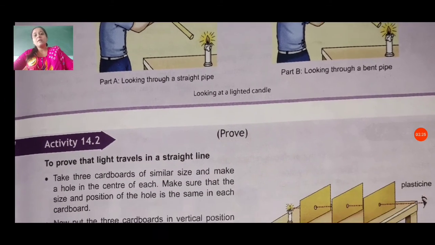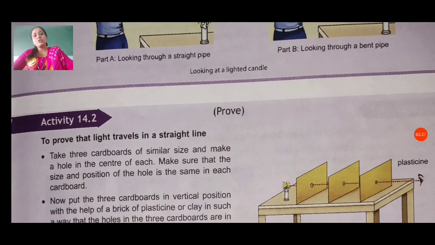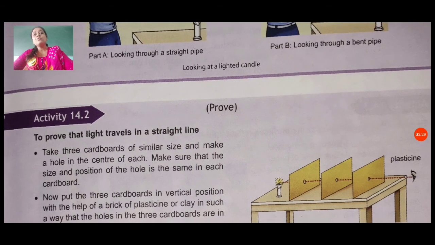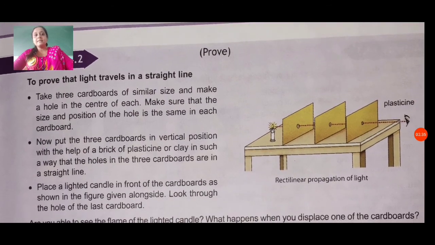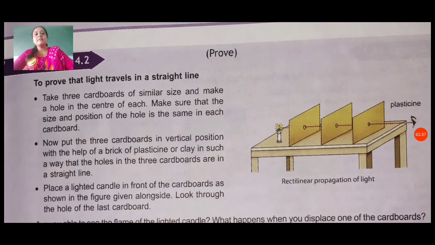Then we have another activity, activity 14.2, to prove that light travels in a straight line. This activity proves that light travels in a straight line. You can see here the rectilinear propagation of light, and for this we also have a figure available. In the figure you can see a candle, then some cardboards, and a plastic sheet.